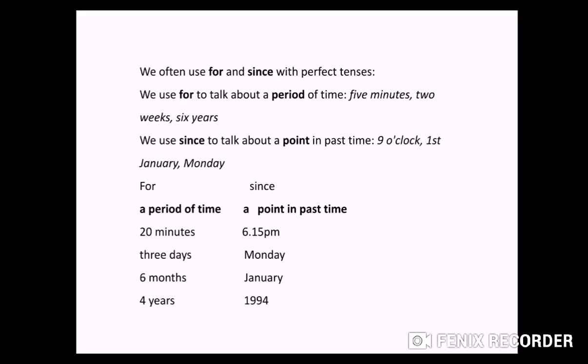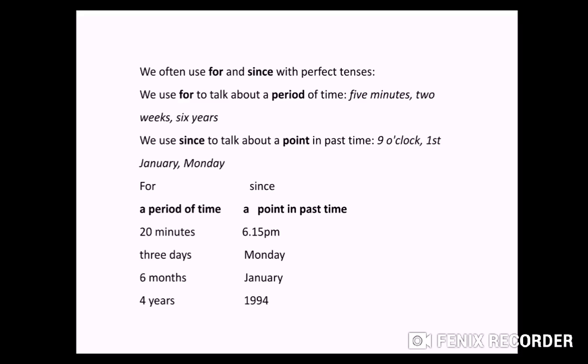If I say 20 minutes, it can be any 20 minutes. It can be in the morning, afternoon or evening. And if I say 6:15 p.m., I am talking about a specific time. 3 days can be any 3 days. And if I am talking about Monday, I am talking about a specific day. 6 months can be any 6 months. And if I am talking about January, I am talking about a specific point of time, that is the month of January. 4 years means any 4 years, and 1994 means we are talking about a specific year.